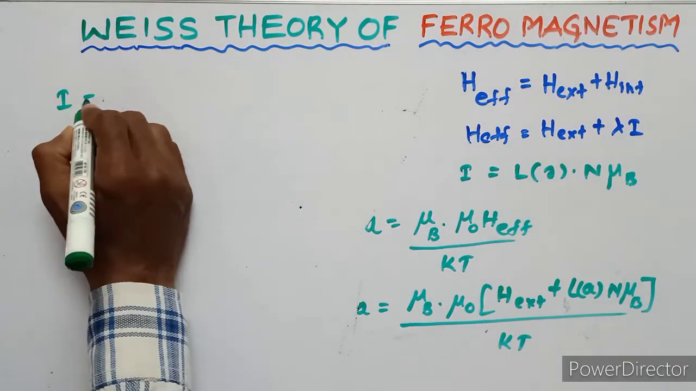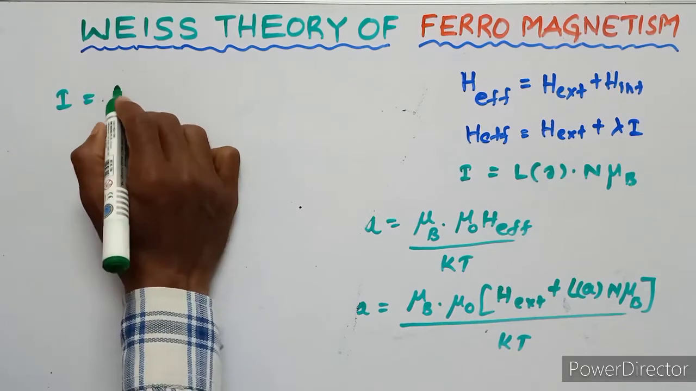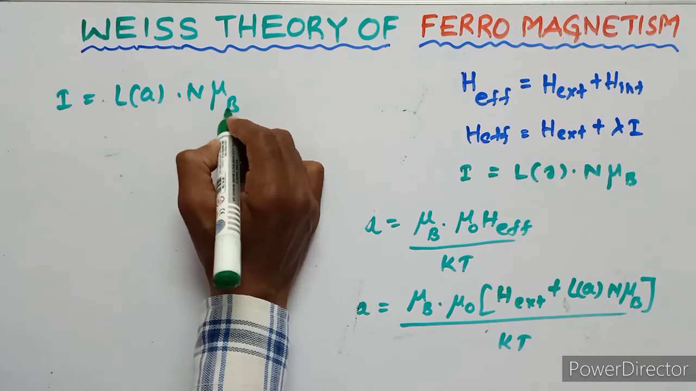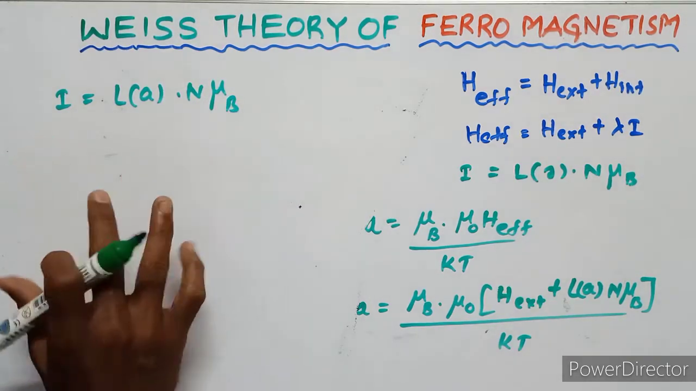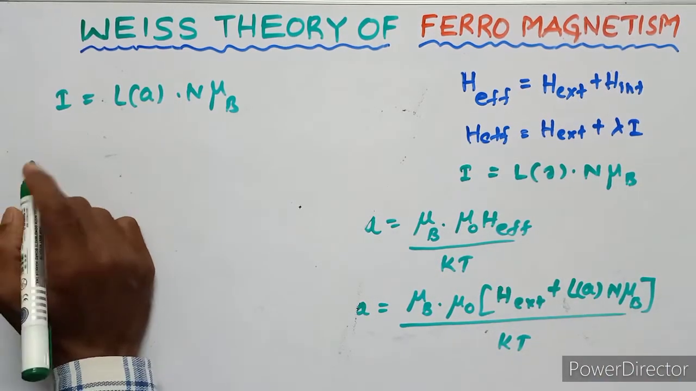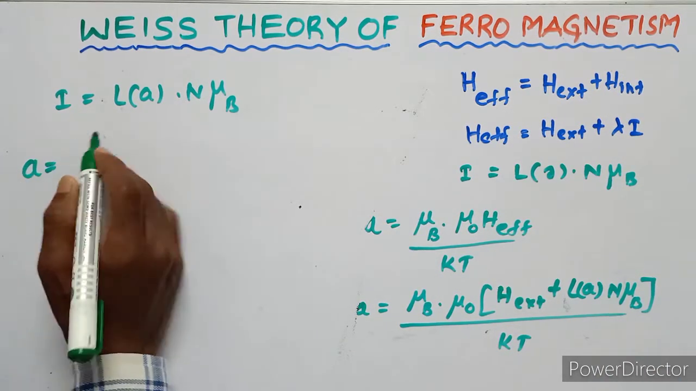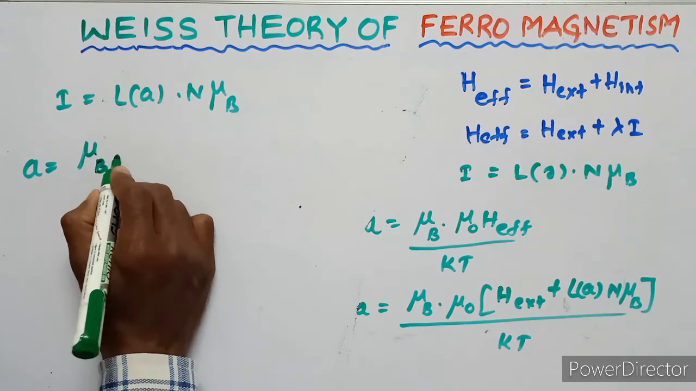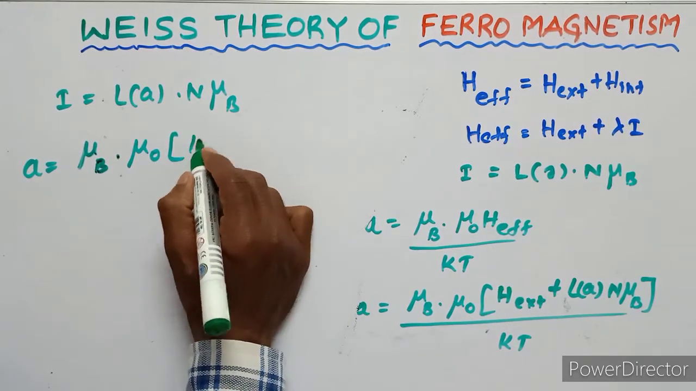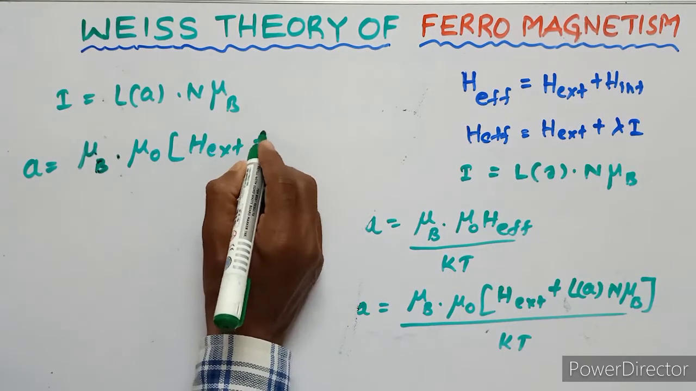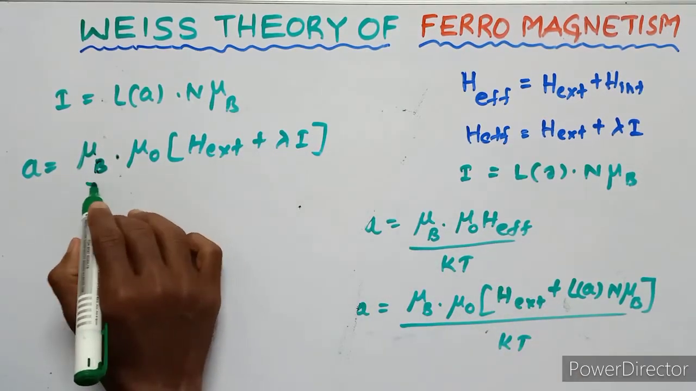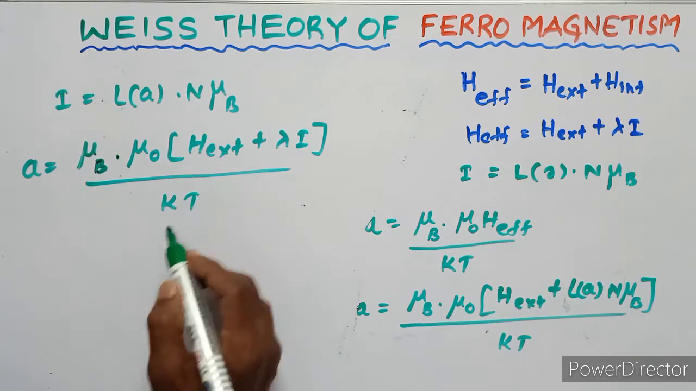But I equals lambda n mu suffix B. So this value is substituted in this equation. So A equals mu suffix B mu naught into H external plus lambda I, upon kT.